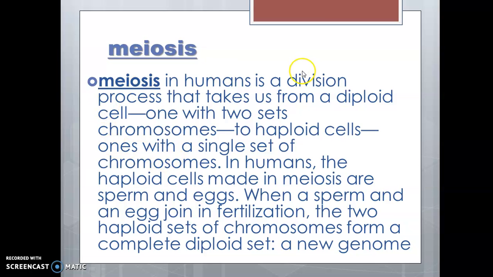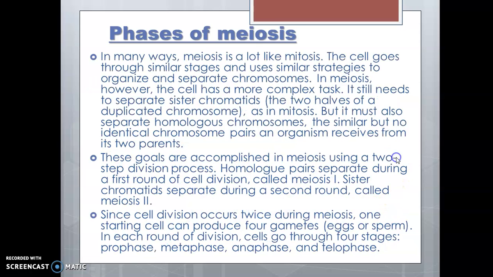Next is the meiosis. Meiosis in humans is a division process that takes us from a diploid cell, one with two sets of chromosomes, to haploid cells. In humans, the haploid cells made in meiosis are sperm and eggs. When a sperm and egg join in fertilization, the two haploid sets of chromosomes form a complete diploid set as a new genome.